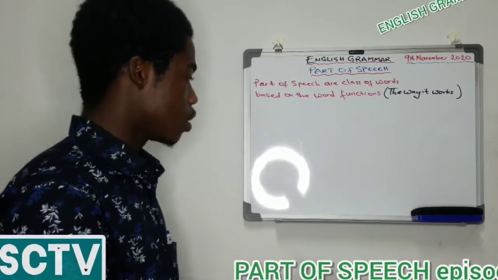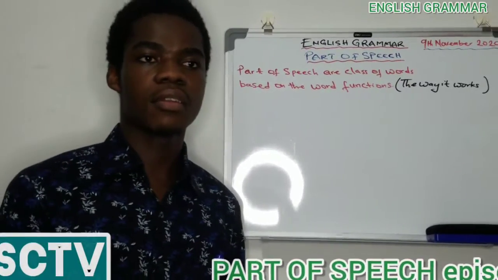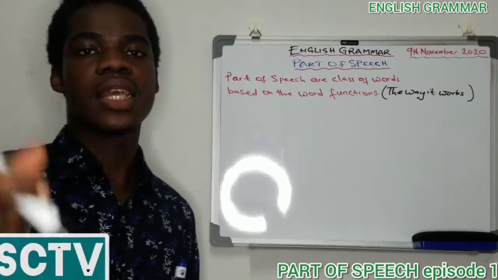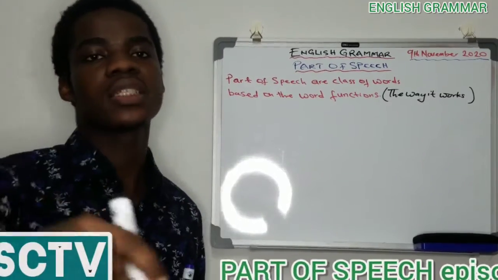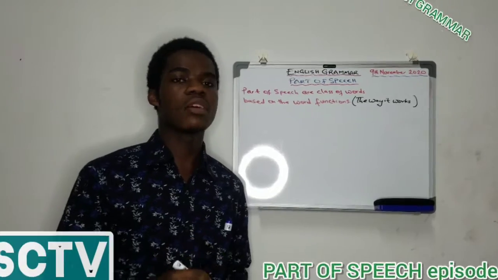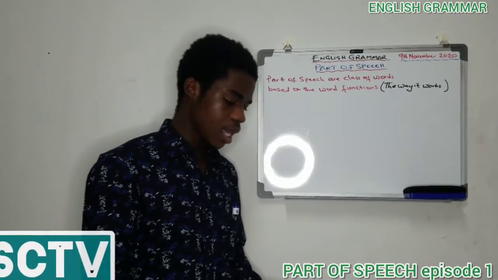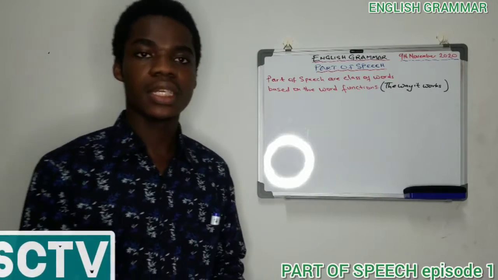You understand? So whenever you say something, that word becomes a part of speech based on how it functions in that particular sentence. Now, the part of speech are in different classes.